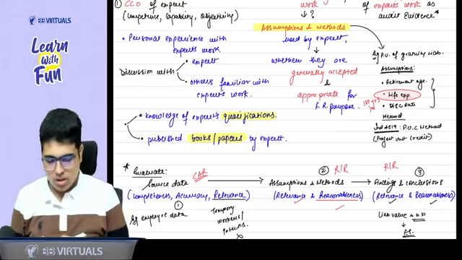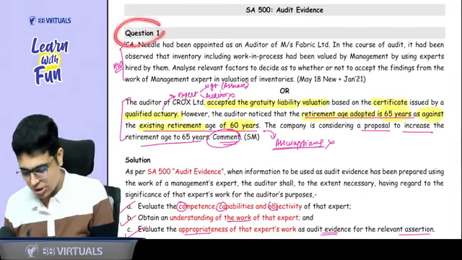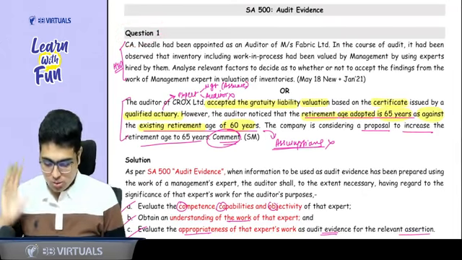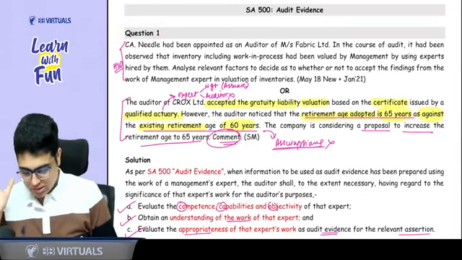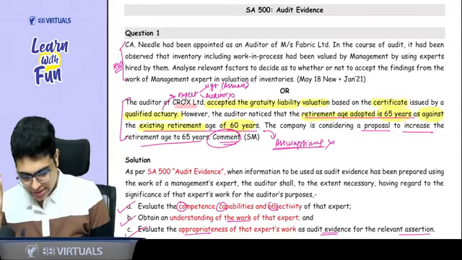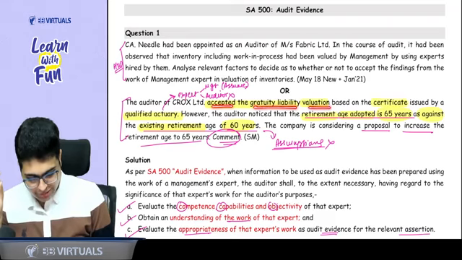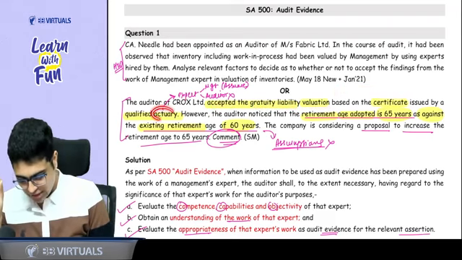Awesome. Please come to your question bank. We have question number 1. In this question of study material, everyone please focus. You are the auditor of Crocs Limited, which accepted the gratuity liability valuation based on the certificate of an actuary.